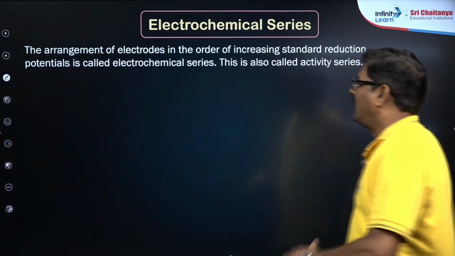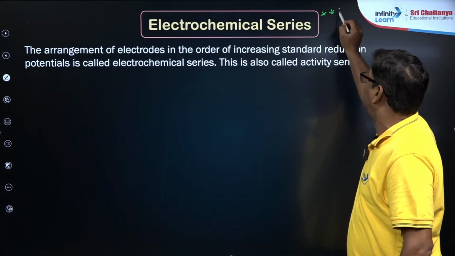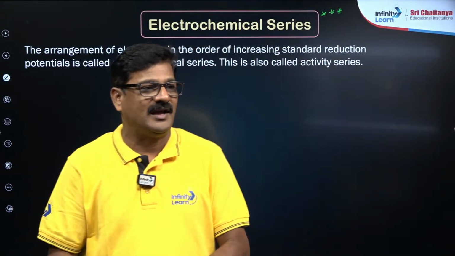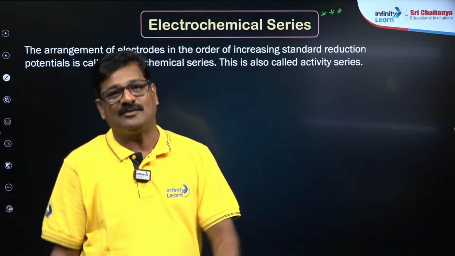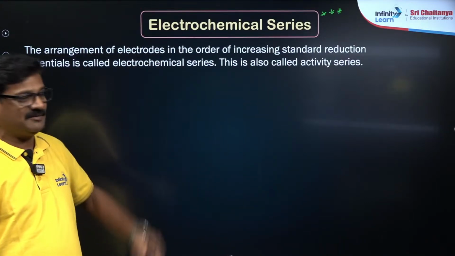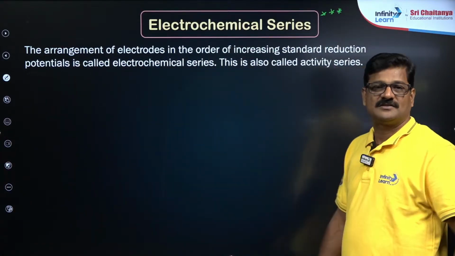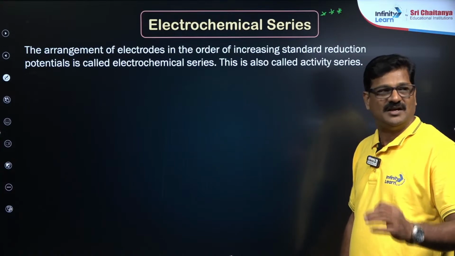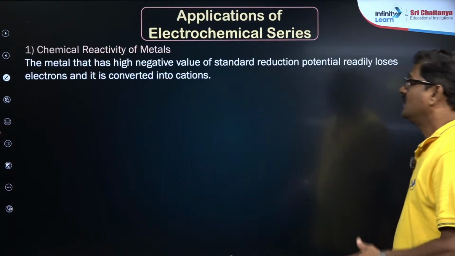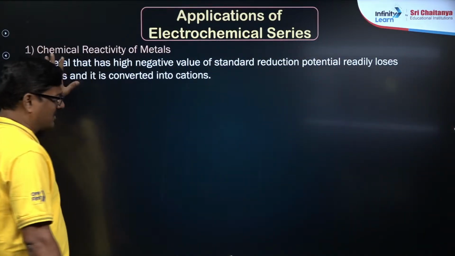So I just want to talk about this version of the electrodes. And also the arrangement, the electrochemical series, is the actual governor for the entire chemistry. Whether this reaction will happen, will not happen, how the reaction will happen, up to what extent, the possibility, feasibility and spontaneity, everything can be given based on this. And these electrode potentials measured by using NHE or SHE in tabular form is what you call the electrochemical series. In this electrochemical series, you can identify the chemical reactivity of the metal.